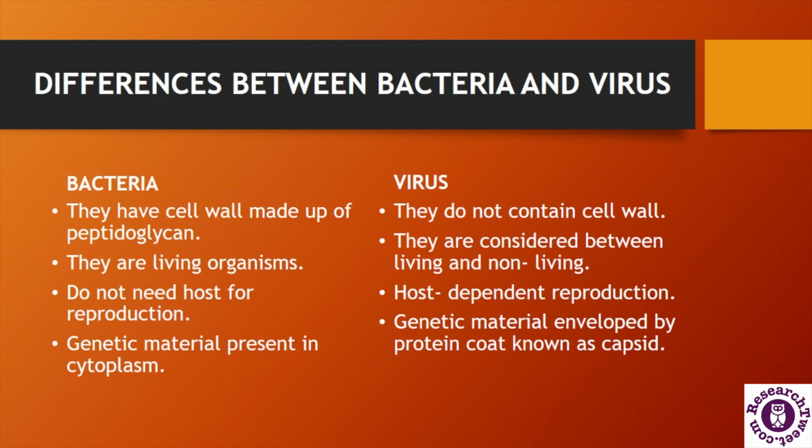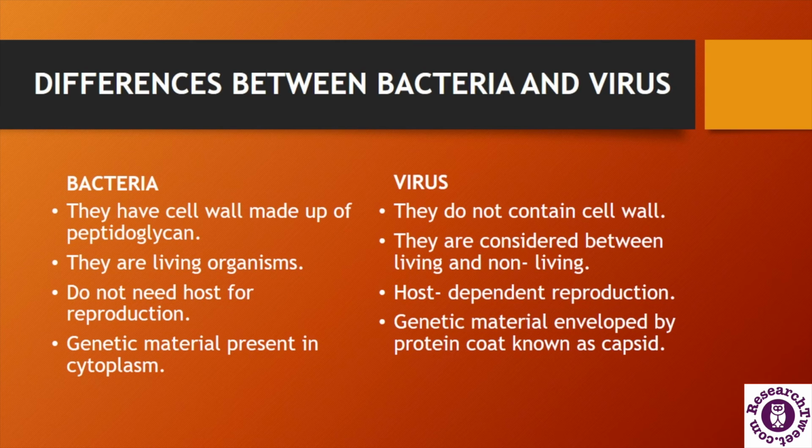The nucleus is not present in both bacteria and viruses, and the bacteria reproduce by fission. So basically, they do not need any host for reproduction. They reproduce by binary fission into two cells, and that's why they make two bacteria. But in the case of virus, they need host-dependent reproduction. They introduce their genetic material into the cell of the host, and here they divide their genetic material and reproduce into several numbers of viruses.